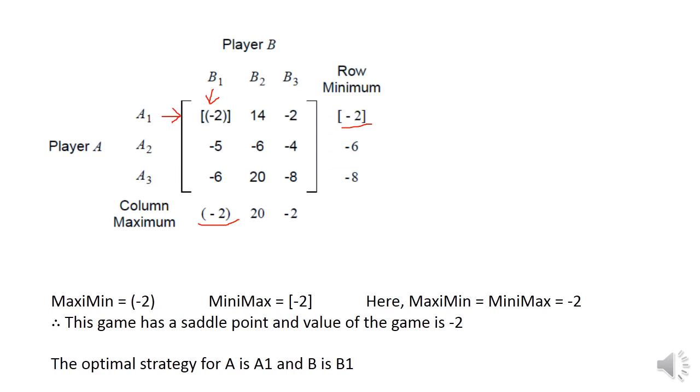So it is also possible that A1 is the optimal strategy for A and B3 is the optimal strategy for B. So maximin is equal to minimax, it is nothing but -2. So saddle point exists at 1, 1. So optimal strategy for A is A1 and B is B1. Value of the game is -2.